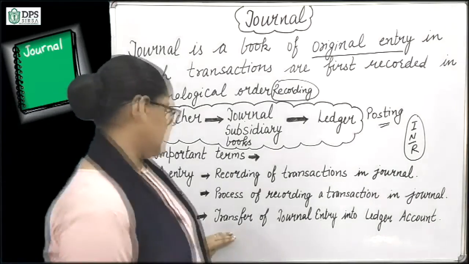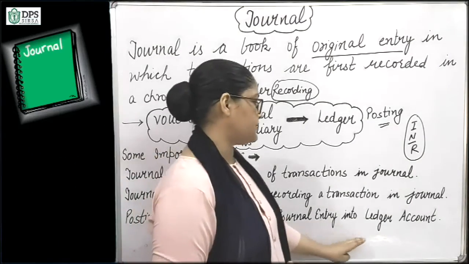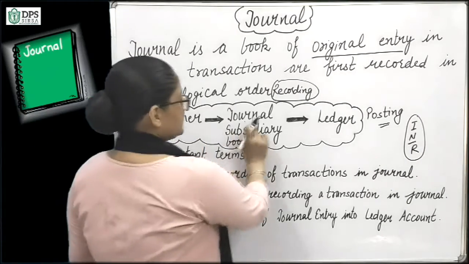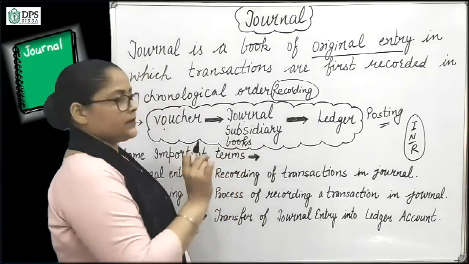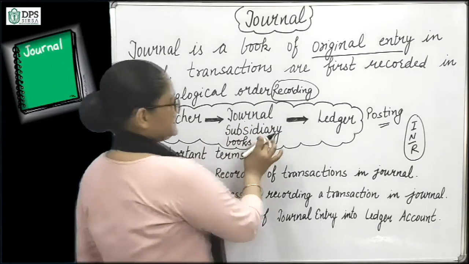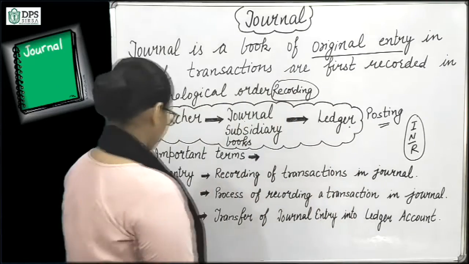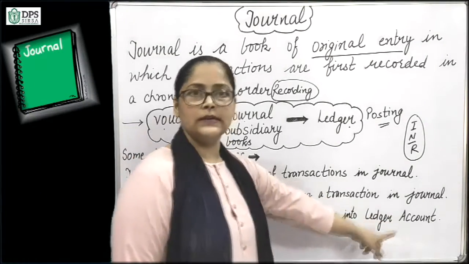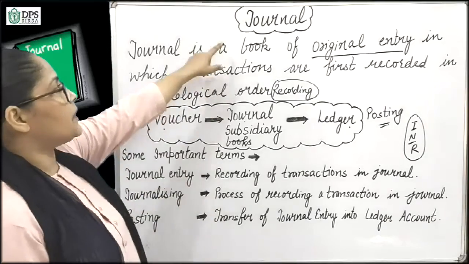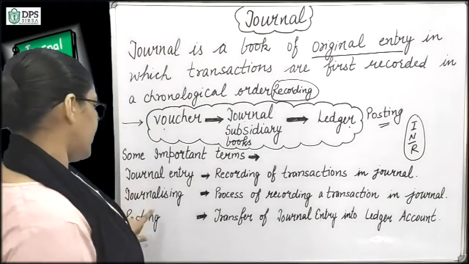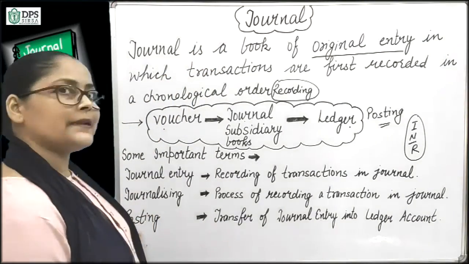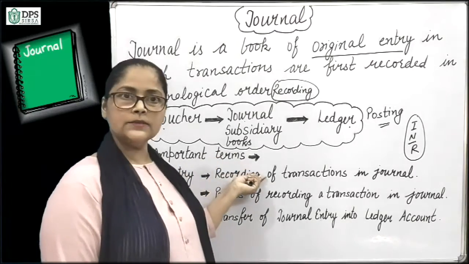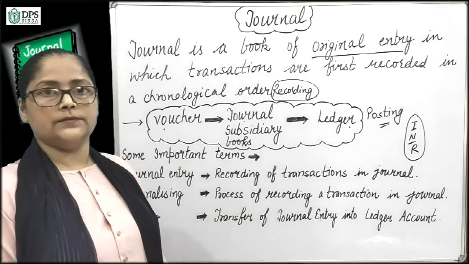Next is posting. Transfer of journal entry into ledger account. So first voucher is written, then journal and subsidiary books recording is done in these two books, and then the posting is done in ledger. So this is step 3, transfer of journal entry into ledger account. Basically we will face journal entry and journalizing, and posting we will do in ledger. So these are some important terms that you have to learn.